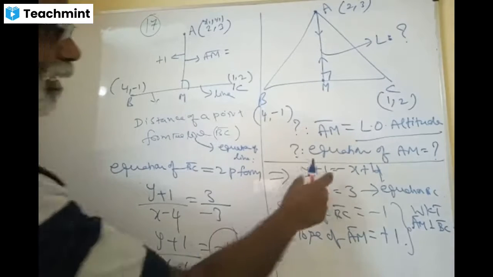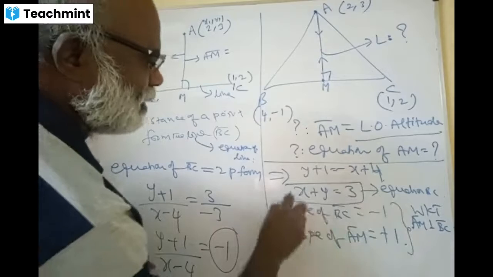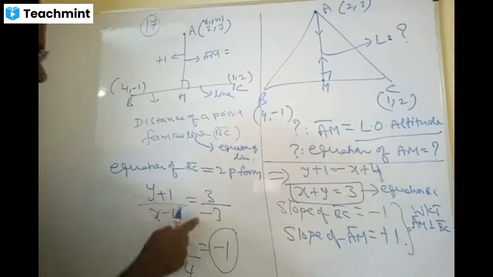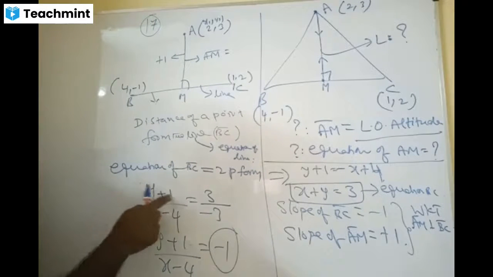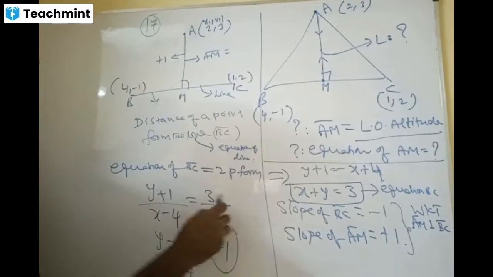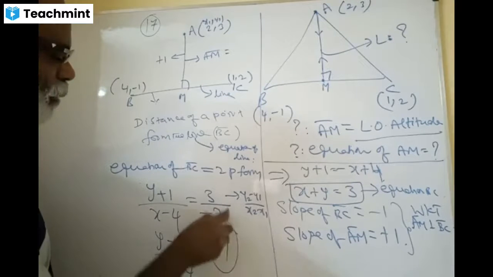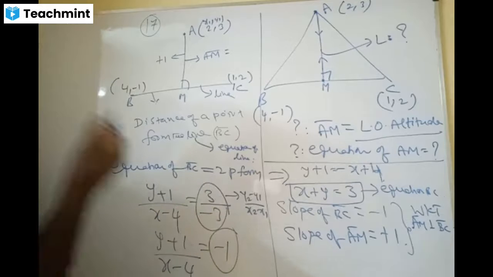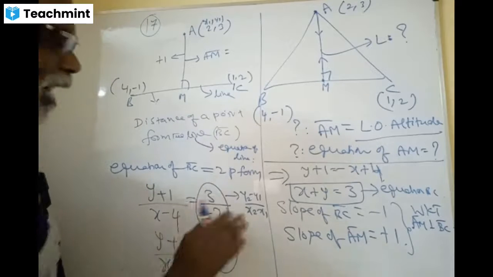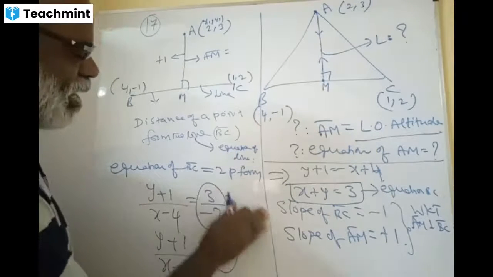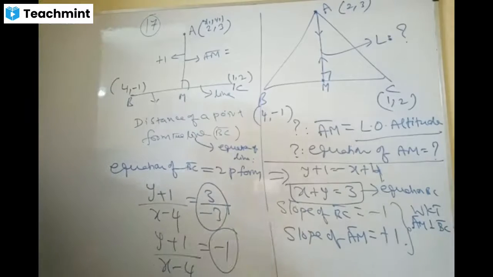You got the equation here. This is the equation of BC. And also, by the way, this is y minus y1 by x minus x1 equal to y2 minus y1 by x2 minus x1. This part is called the slope, yes or no? Observe the two-point formula. It's not easy to comprehend what I am saying, some of you will be catching it.